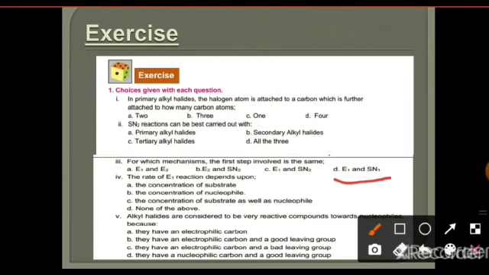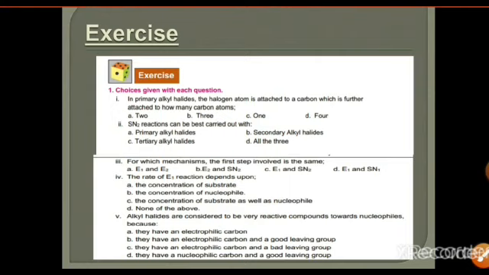The rate of E1 reaction depends upon the concentration of substrate. Option A, because in the E1 reaction, in the first step, which is the rate determining step, only the substrate is involved. So this reaction depends only on the concentration of substrate.